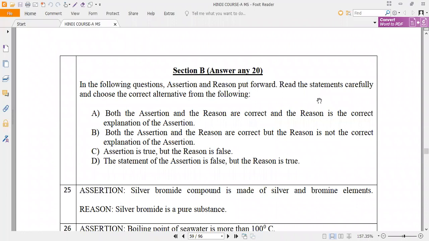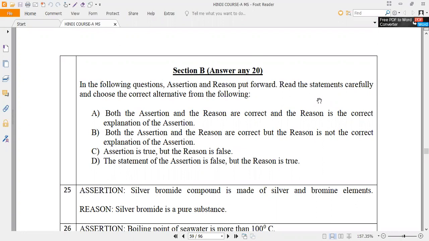As we know, yesterday we finished section A. Now, coming to section B, out of 24 questions we have to answer any 20 questions. First, if you see here, it starts with the assertion and reason question. The first assertion and reason question, if you read it, is related to chemistry.